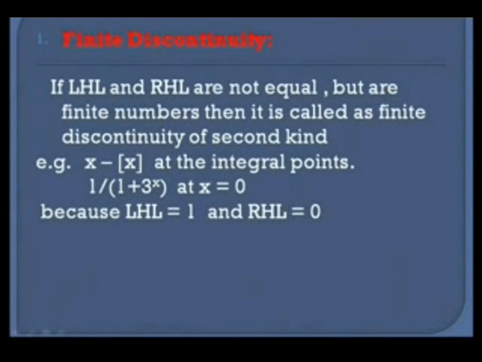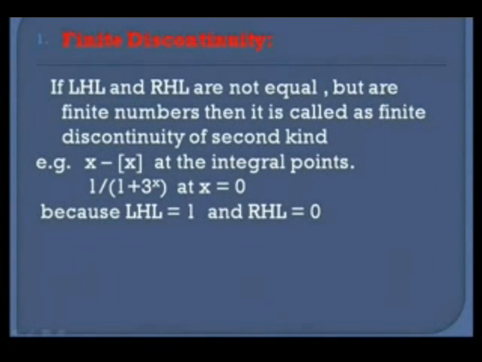Now what is a finite discontinuity? If the left hand limit and the right hand limit are not equal but are finite numbers, then it is called the finite discontinuity of the second kind. So in this kind of discontinuity, the left hand limit is not equal to the right hand limit. That is, the limit does not exist, but the limits are actually finite numbers. That's why the word finite is used, and this is a second type of discontinuity because LHL is not equal to the RHL. Let's see an example.